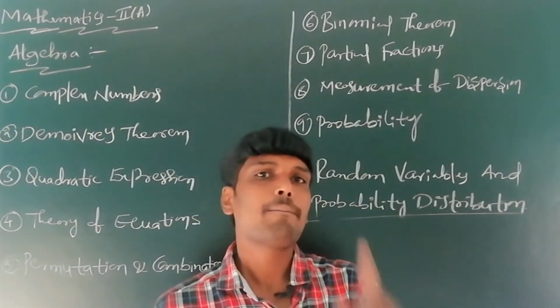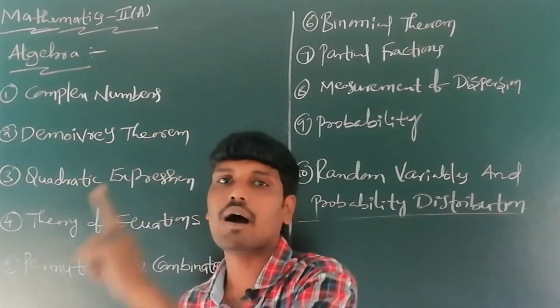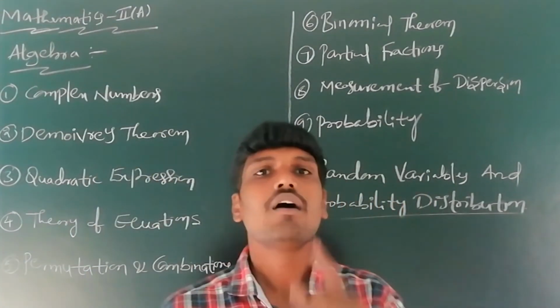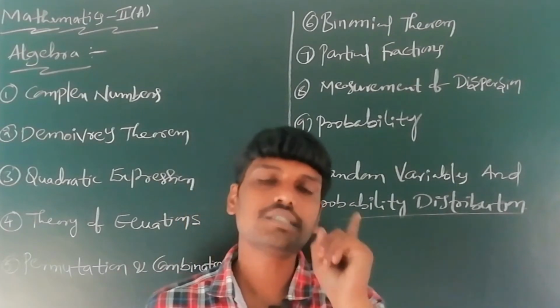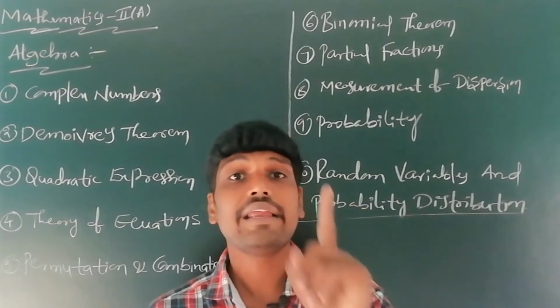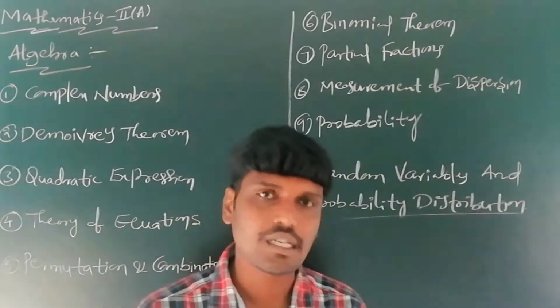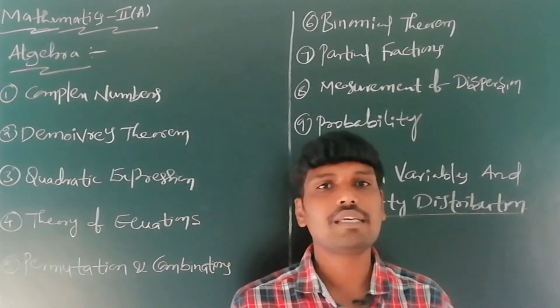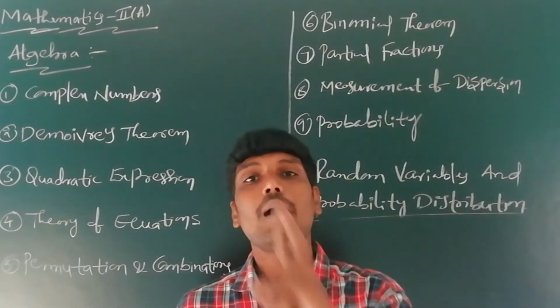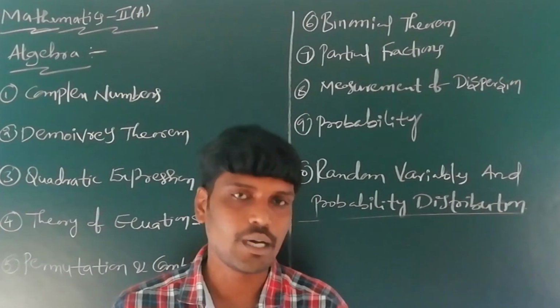The fifth chapter is permutations and combinations. The sixth chapter is the binomial theorem. The seventh chapter is partial fractions.